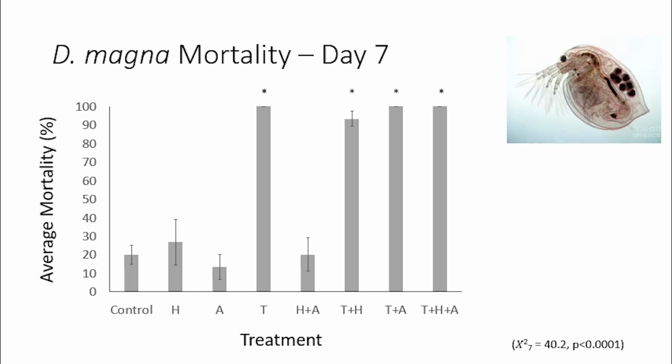The organisms we are studying will be shown in the top right-hand corner, and the statistics outputs will be in the bottom right-hand corner. Now, for this graph, after 7 days of exposure to treatments, Daphnia magna mortality reached 95 to 100% in any treatment containing THPC, while mortality in the control, H, A, or H plus A treatments averaged 25% or less. Therefore, it appears that THPC was the cause of the high mortality in Daphnia magna, since there were no differences between treatments where the THPC was alone or mixed with one or both of the other chemicals.